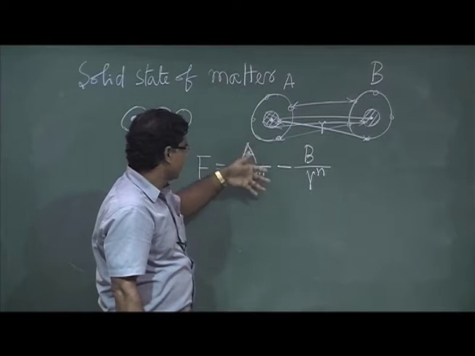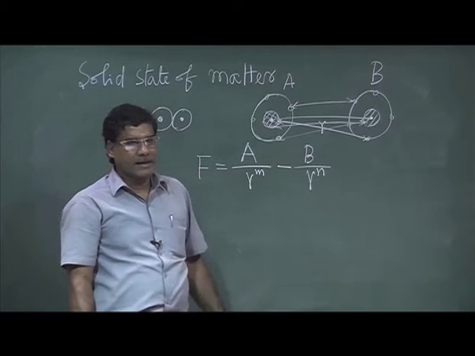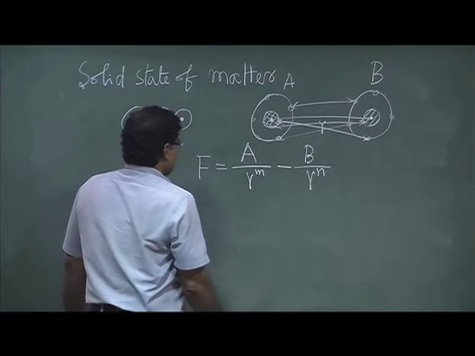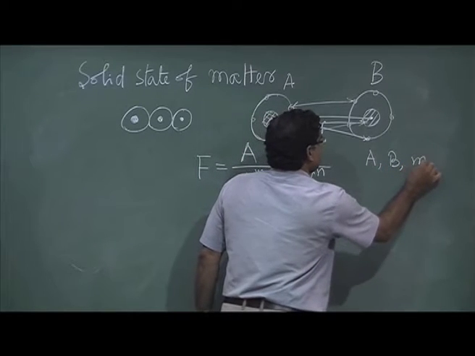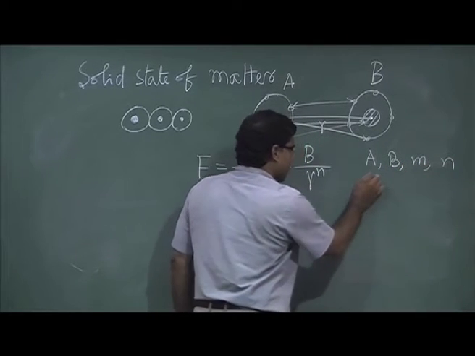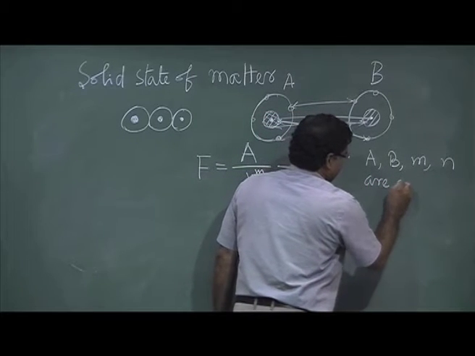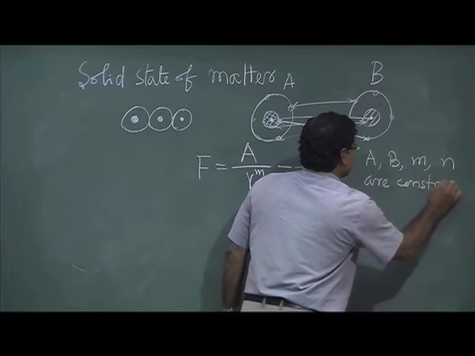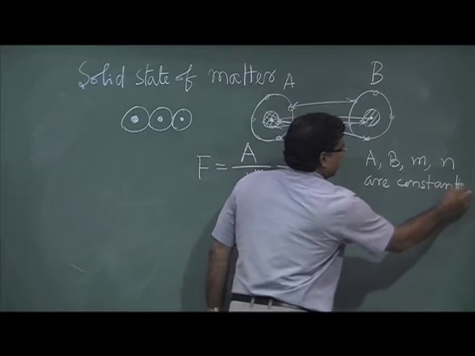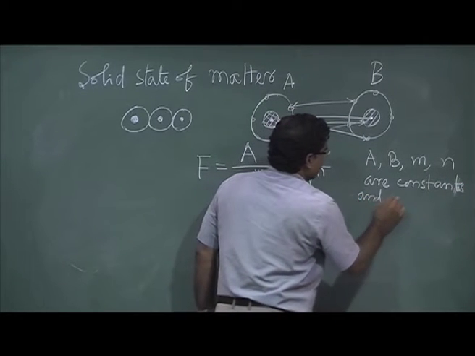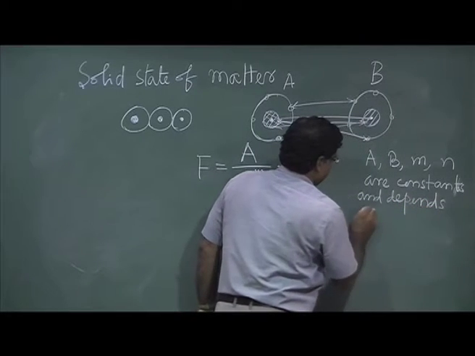So mainly this 1 by r to the power m, and another one is 1 by r to the power n. So this A, B, m, n are constants and depend on the atom.